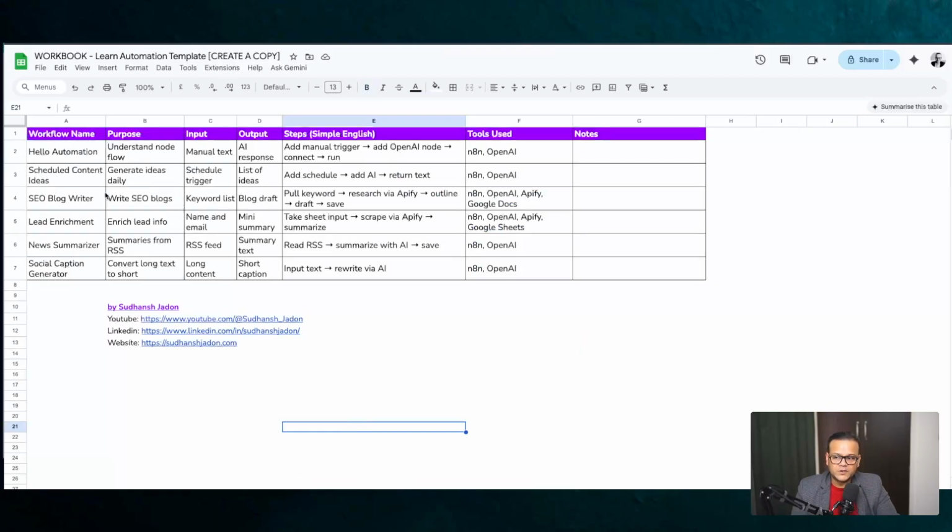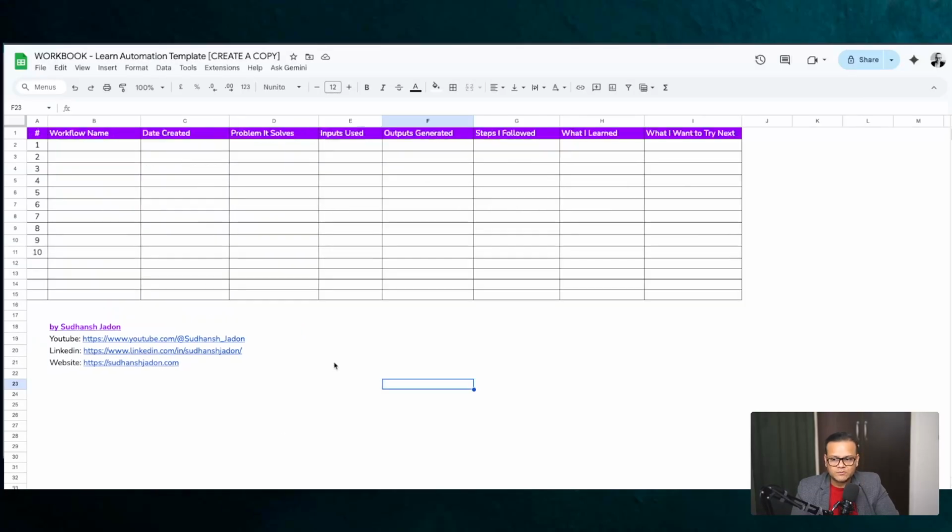Workflow planner, you can also plan your workflow. If you are experimenting or thinking about something, you can put the steps together in simple English, saying this is what I want to do, because once you have those structured steps there, it'll make your thoughts clearer. You will be able to think with clarity, and hopefully it'll be much easier to build those workflows once you have everything written down here.